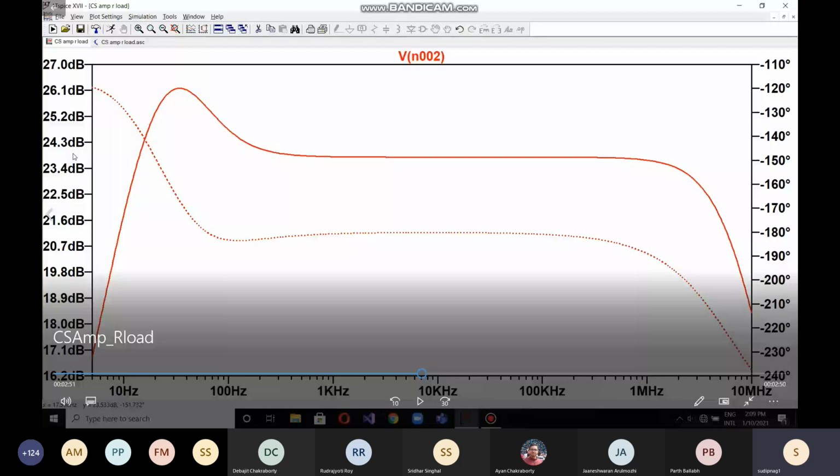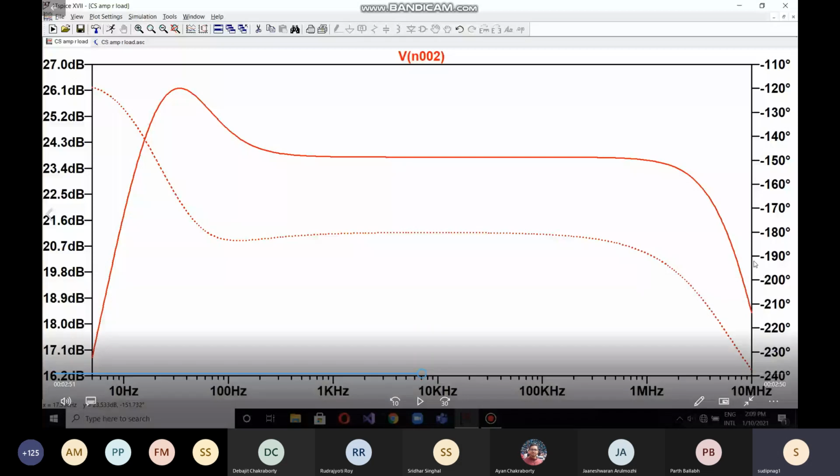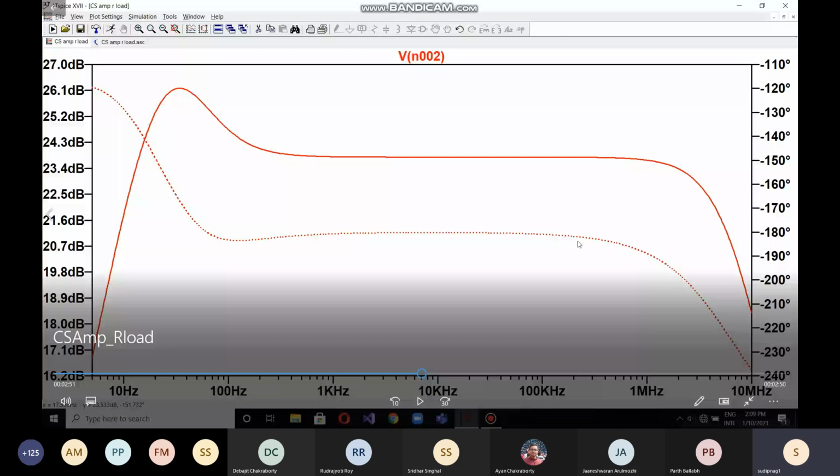And here, the phase angle on the right-hand side y-axis is in degrees. So these are phase angles. Okay, so this is a Bode plot. The dotted line indicates phase angle and the solid line indicates gain.